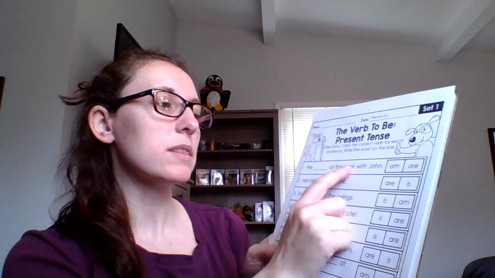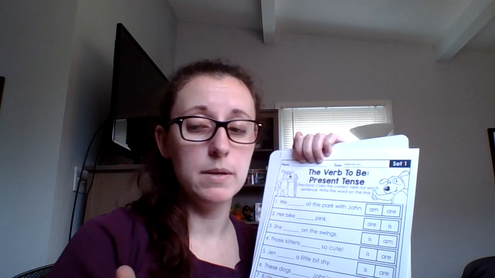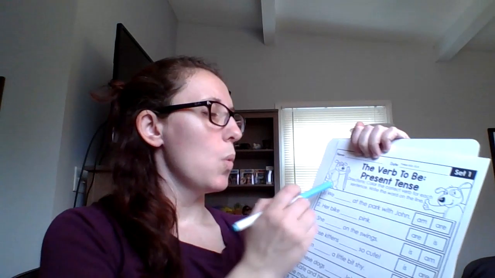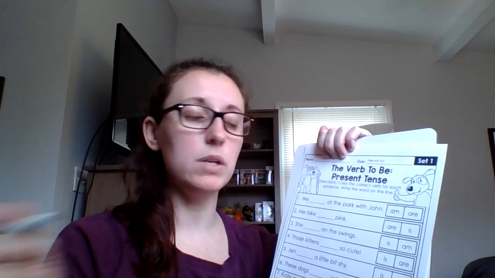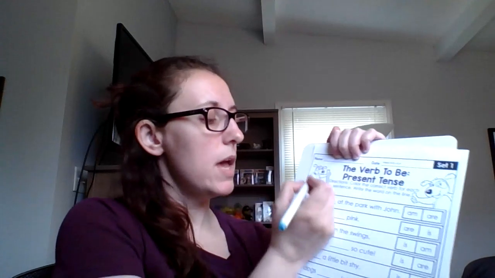So, we blank at the park with John. How many is we? Well, we is more than one. It's yourself and other people. We don't know how many people we is, but it could be 2, it could be 17, as many people as you want. As long as it's more than one, then we're going to say we. If it's just you, then you'll say I. I'm going to read it with each word and see if it makes sense. We am at the park with John. That doesn't make sense to me, because we know that am is 1 and we is 2.